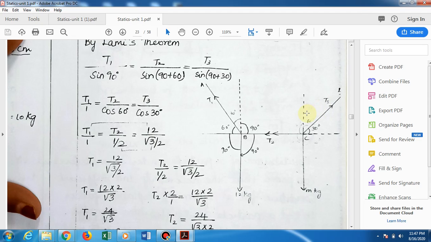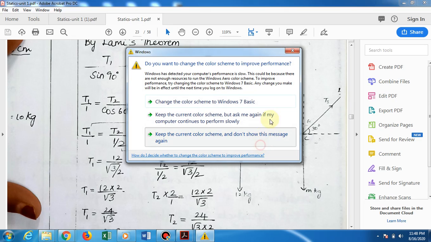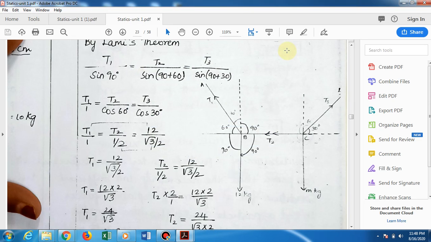B is in equilibrium subject to the forces T1, T2 and 12 kg.